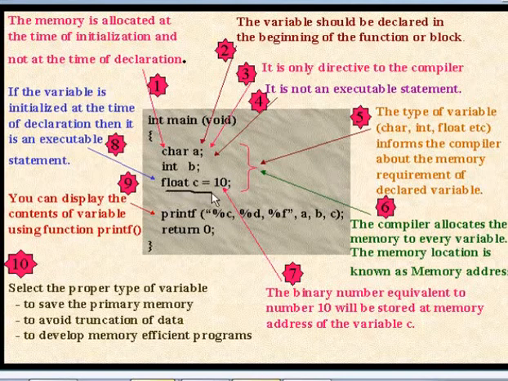Now point number 9, you can display the contents of the variable using the function printf. You see, here I have used the standard library function printf to display the contents of the variable. You can display the contents of a character variable by using %c, contents of an integer variable by using %d, and contents of a float variable by using %f. Now see the last point. That is number 10. Select the proper type of variable to save the primary memory, to avoid truncation of data, and to develop memory efficient programs.